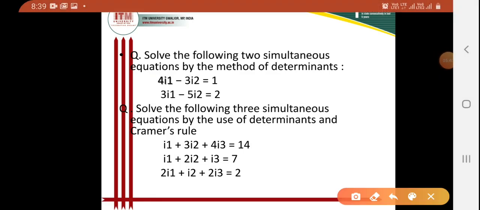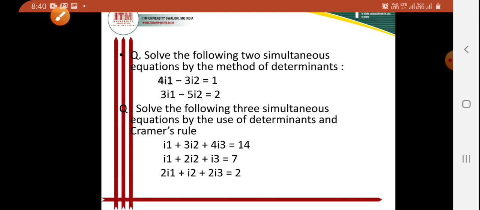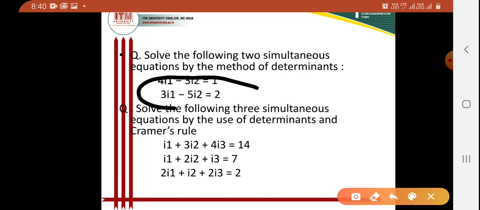So come to this numerical. This is our numerical. First I have to talk about this numerical. As per the question, the question is: solve the following two simultaneous equations by method of determinants. The equations are 4i1 minus 3i2 is equal to 1, and the next equation is 3i1 minus 5i2 is equal to 0. So we have to solve these two equations by the method of determinants.